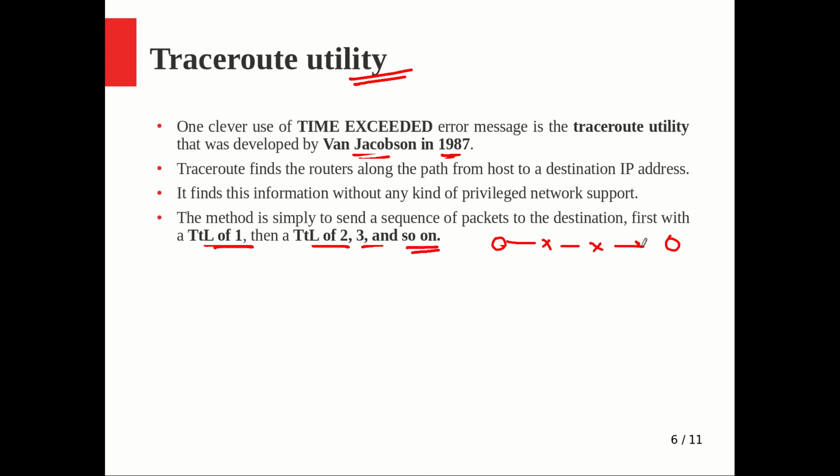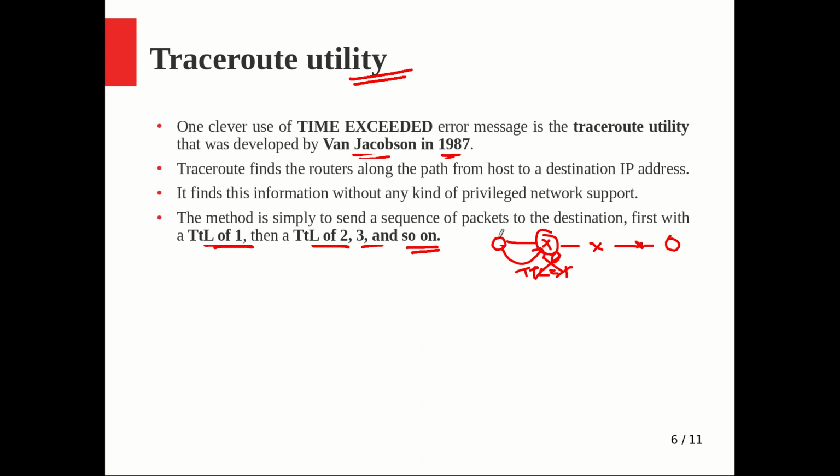What will happen? First you send the first packet with TTL equal to 1, and that TTL will be reduced to 0, so this packet will be discarded at this point. As soon as it is discarded, a time exceeded message comes back with the IP address of this particular router. That is how it locates the IP address of the first router on the way.